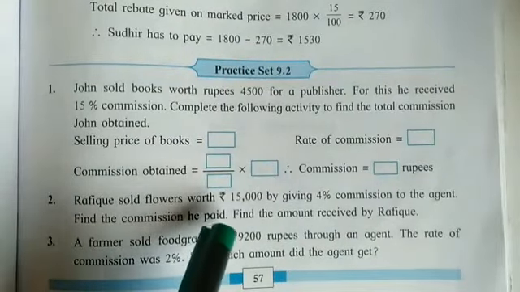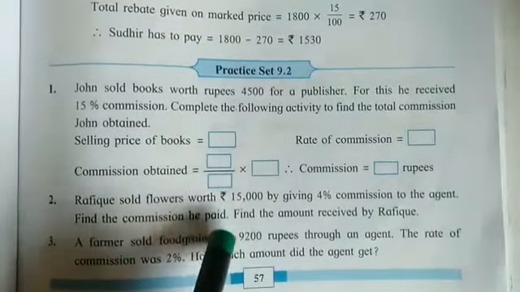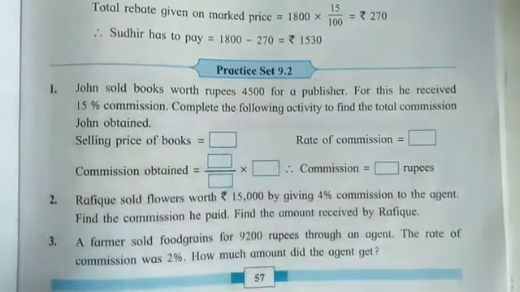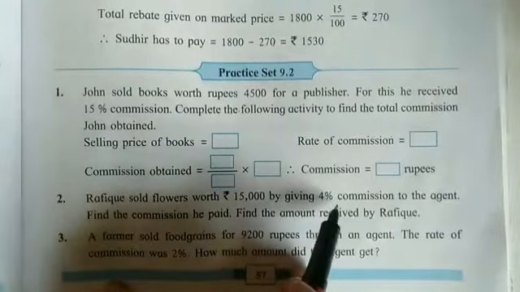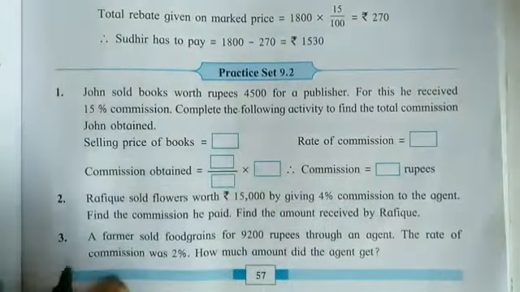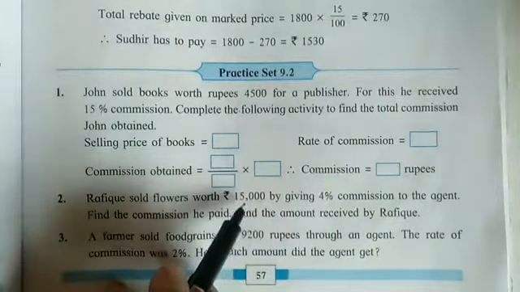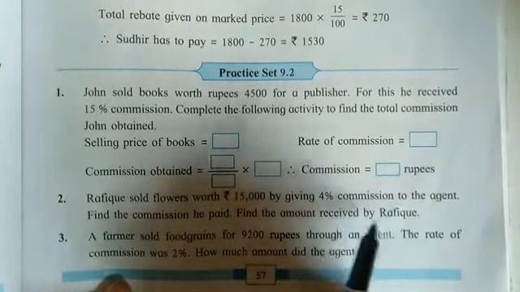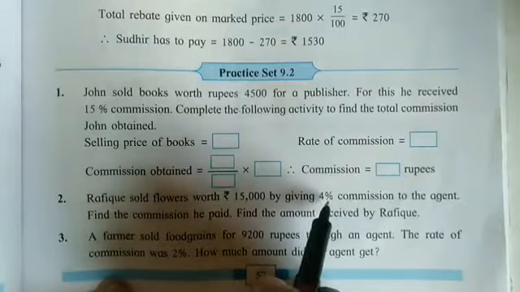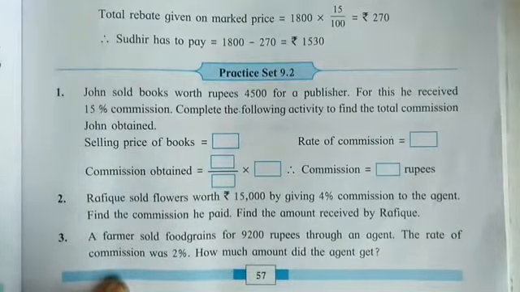See the second question. Rafiq sold flowers worth rupees 15,000 by giving 4% commission to the agent. Find the commission he paid. Find the amount received by Rafiq. Very simple question. So firstly, the selling price 15,000 is given and the 4% commission percentage is given. From that we calculate the actual amount of commission, means 4% of 15,000. And to find the amount received by Rafiq, we subtract the 4% of 15,000 from the 15,000. Okay. See the solution here.